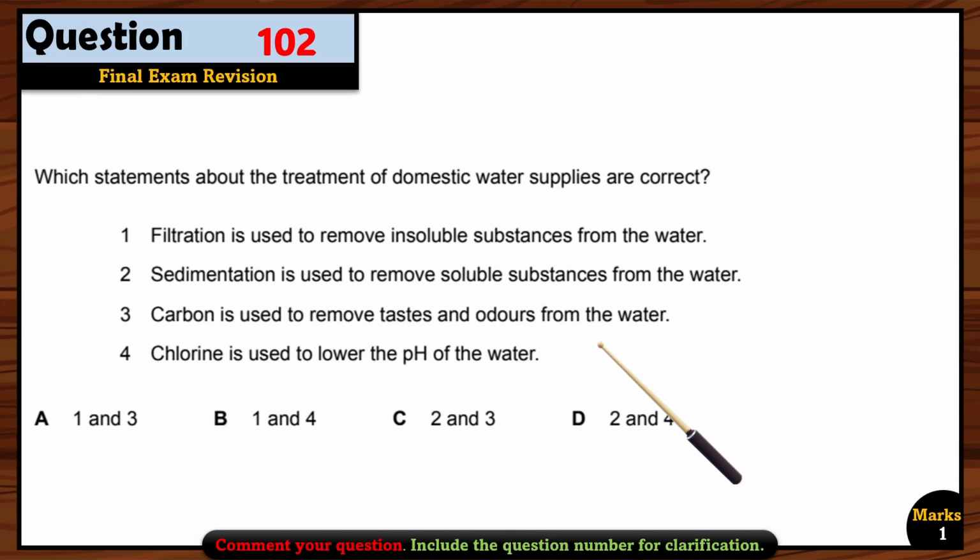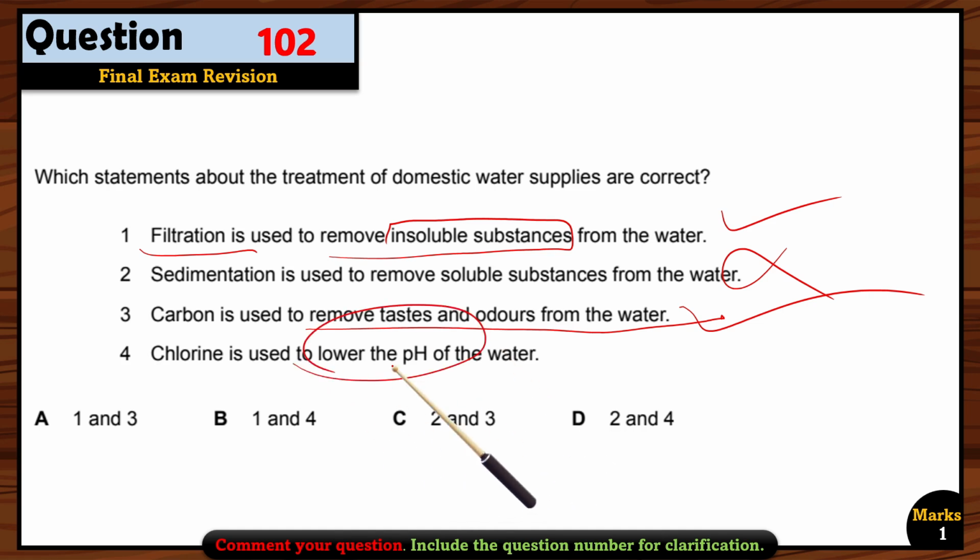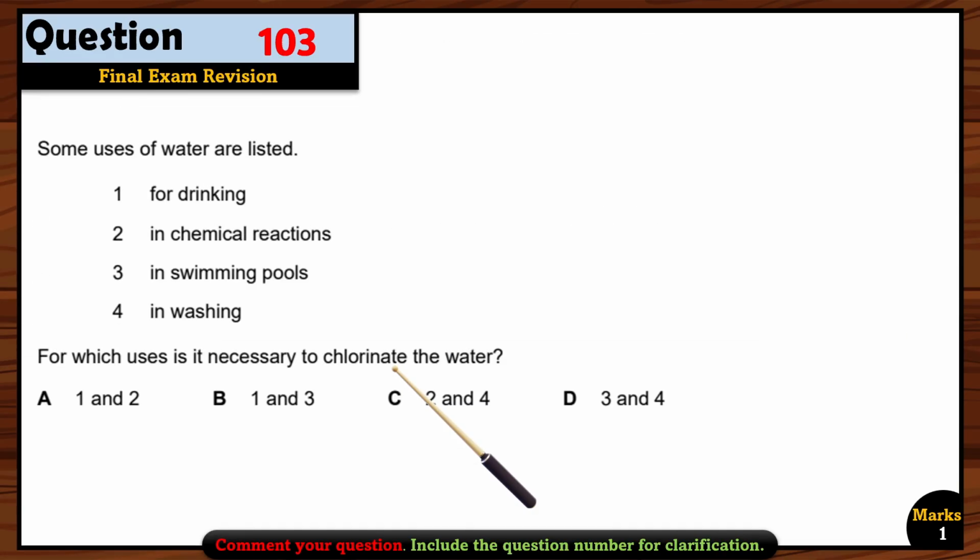Let's see question 102. Which statements about the treatment of domestic water supplies are correct? First of all, filtration is used to remove insoluble substances. Yes, filtration is a process in which insoluble substances are removed. Sedimentation is used to remove soil. Again, wrong. Sedimentation is used to remove the heavy substances from the water. Okay, that is sand. Carbon is used to remove the taste and odors from the water. Yes. The use of carbon is to remove the bad taste or the odor from the water. Chlorine is used to lower. Wrong. Chlorine is used to kill the bacteria. Okay, so that's why option 1 and 3 are the only right options. That is option A.